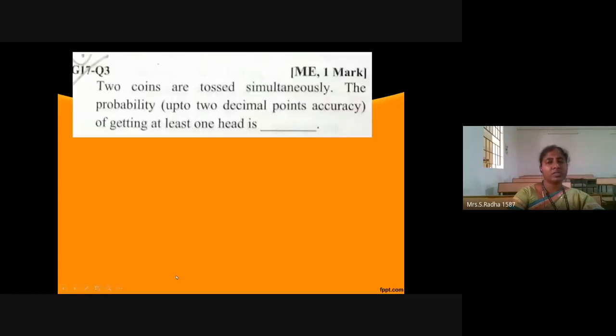So these are some of the theoretical details in probability. Now I am going to the first problem. Two coins are tossed simultaneously.